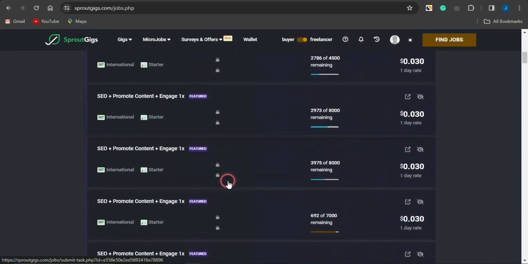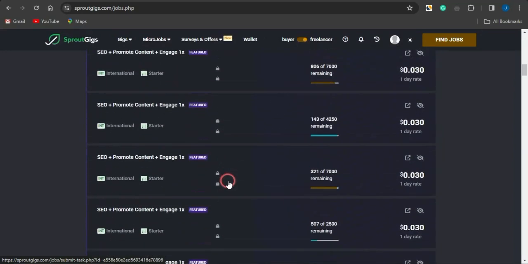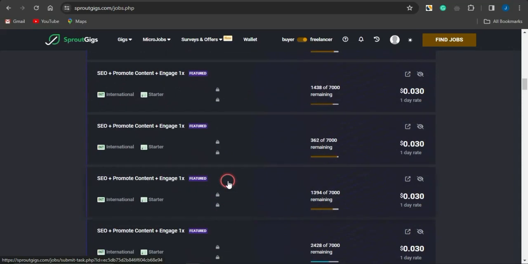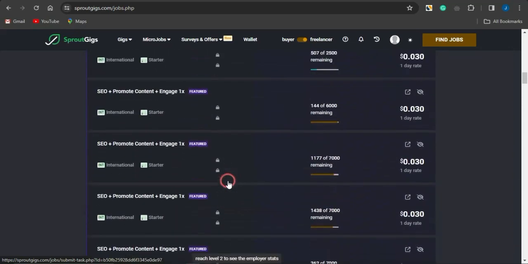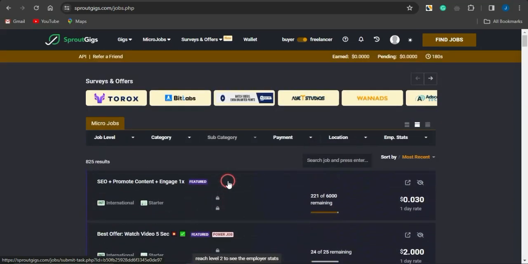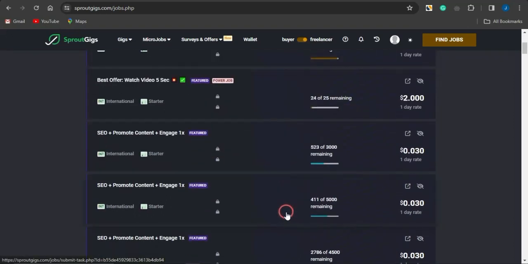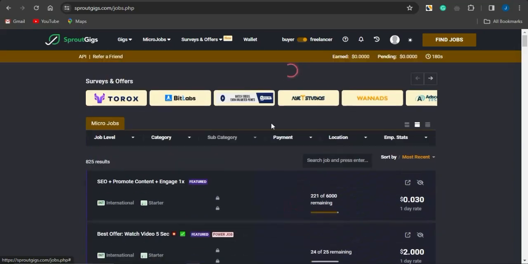So you can go on scrolling through, you'll be able to see a lot of tasks you can go on to doing to earn money right here. And these are for people that are intending on promoting their offers for free on this platform. So if you want to promote your offers for free, it is quite advisable you go on to completing tasks first to generate capital that you will use to go on to promoting your CPA offers for free on this platform.